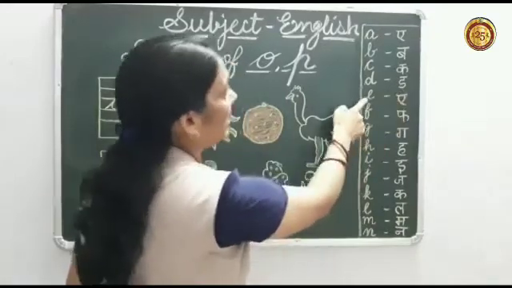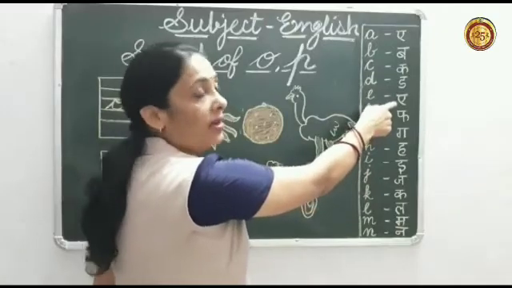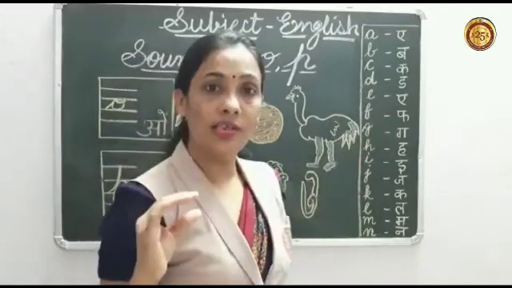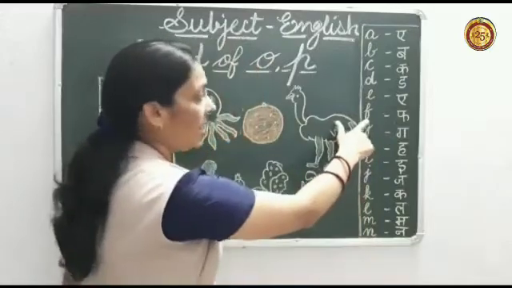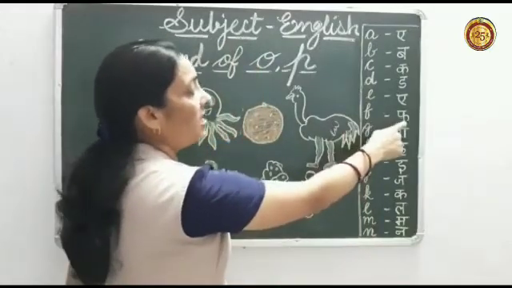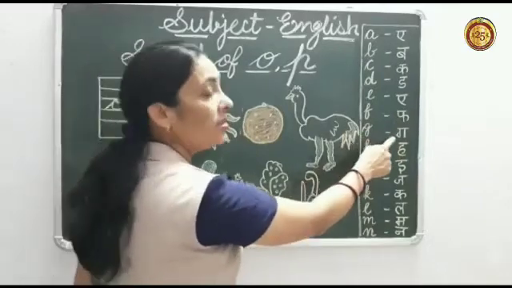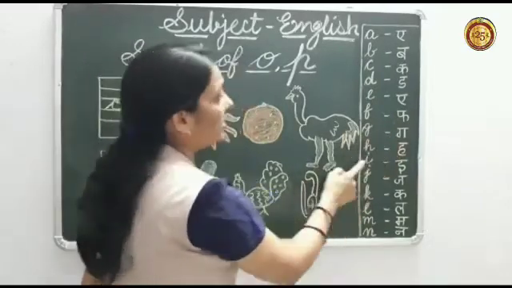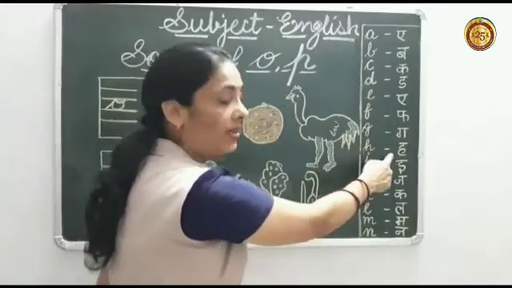This is letter E. Sound of E is E. Short sound E. This is letter F. Sound of F is F. This is letter G. Sound of G is G. This is letter H. Sound of H is H.